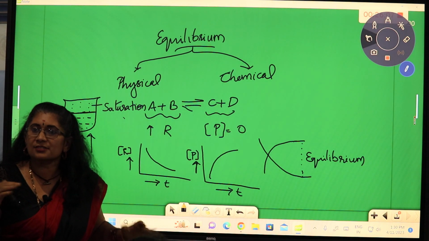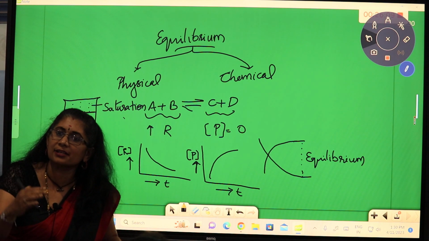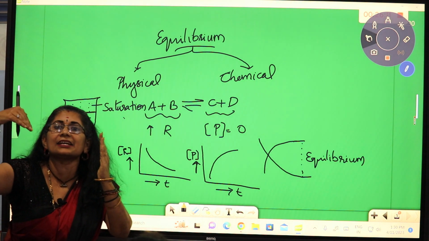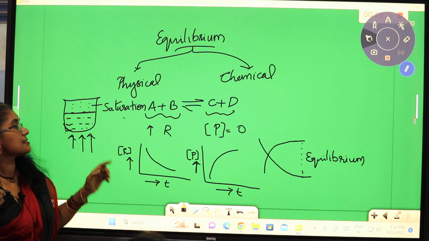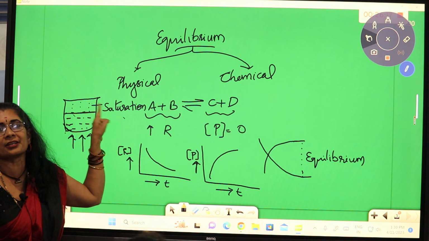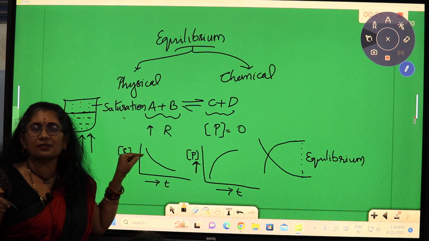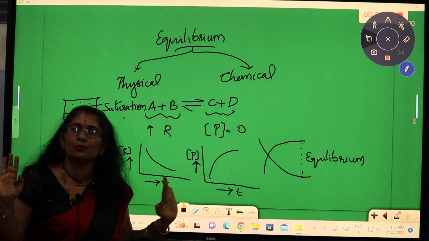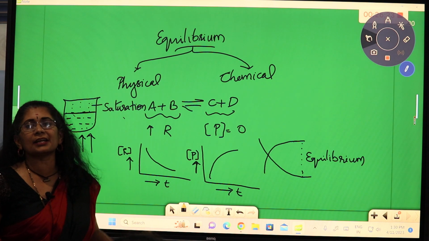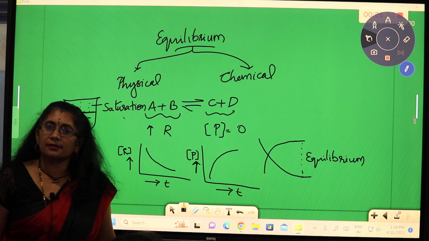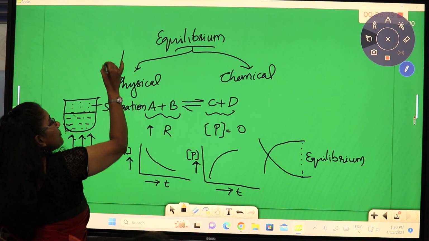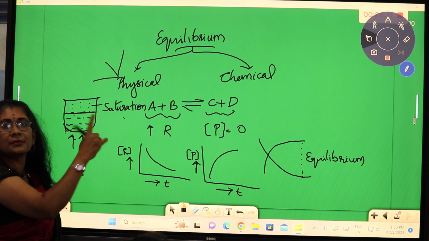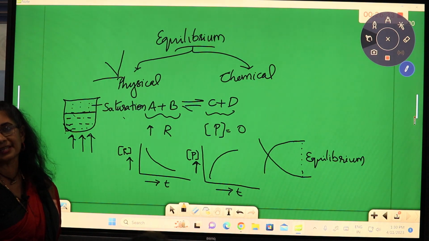Understood? So here we say that the rate of evaporation is equal to the rate of condensation. This is what we call the rate of forward reaction and the rate of backward reaction. When these two are equal, we call it at equilibrium. Right? So, the physical equilibrium, there are three different types of physical equilibrium as the phase transition takes place.